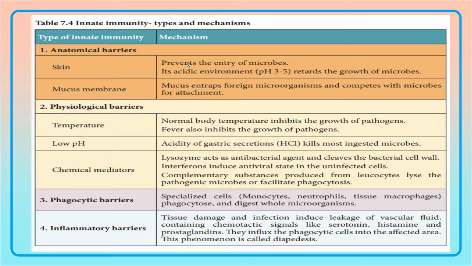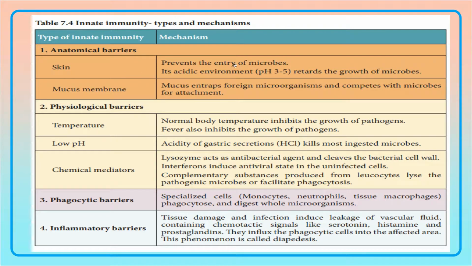Now what are the types and mechanisms of innate immunity? There are four types of innate immunity: anatomical barrier, physiological barrier, phagocytic barrier, and inflammatory barrier. Anatomical barriers, as the term itself refers, means the structure of the body itself gives some barriers to foreign pathogens and foreign agents. They are the skin and the mucous membrane.